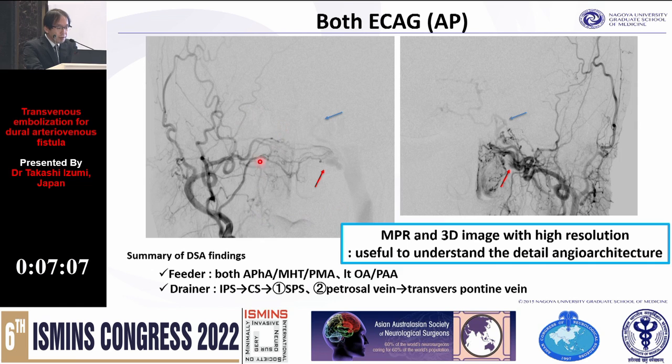Right contralateral angiogram showed clearly the artery, shunt and drainer. To the contrary, on the ipsilateral angiogram it is difficult to distinguish normal arteries and the shunted area, but we can see the drainage route. But MPR and 3D images with high resolution are useful to understand the detailed angioarchitecture.